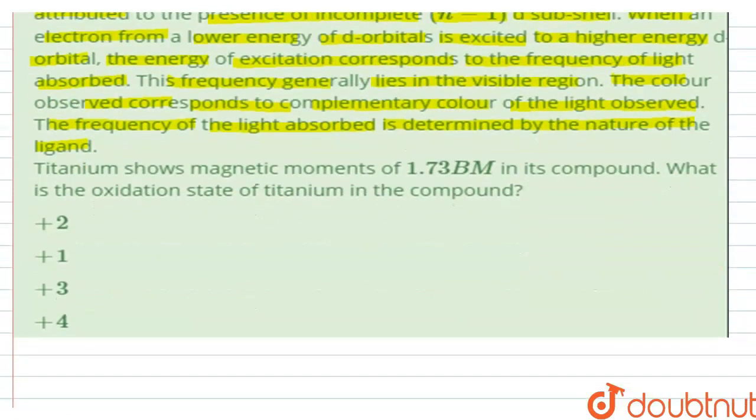Now, they are asking us a question to solve based on this particular paragraph: titanium shows a magnetic moment of 1.73 Bohr magneton in its compound. What is the oxidation state of titanium in the compound, right?